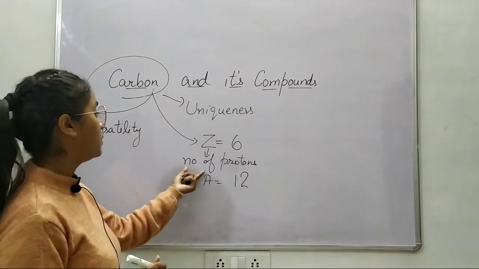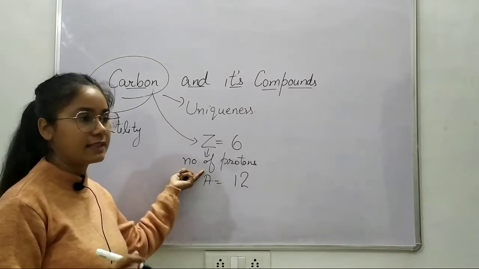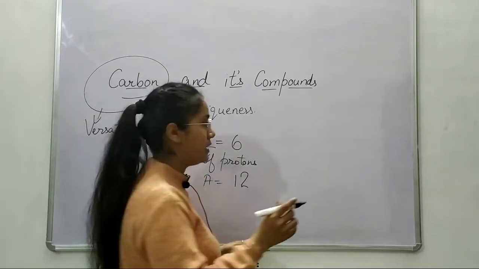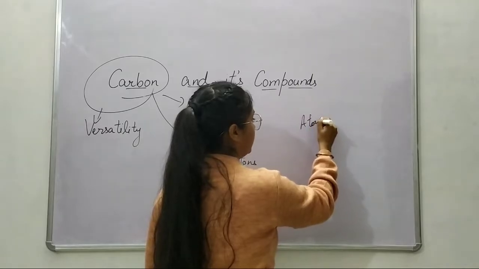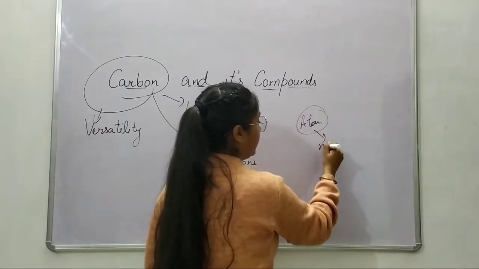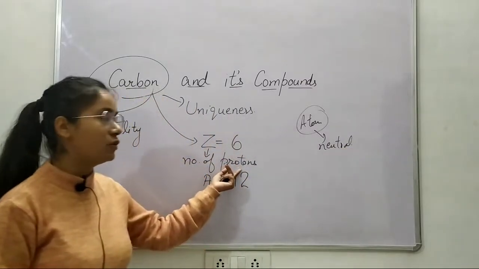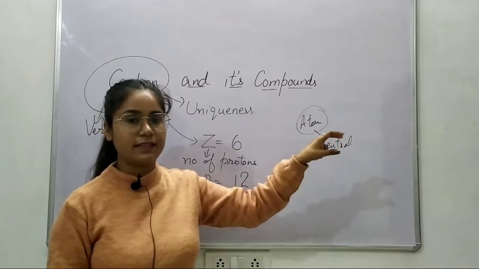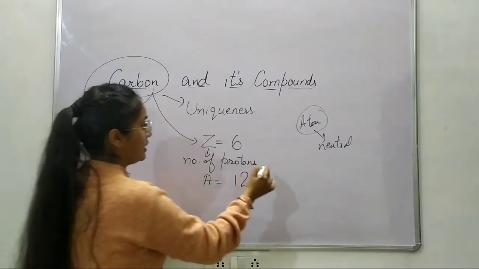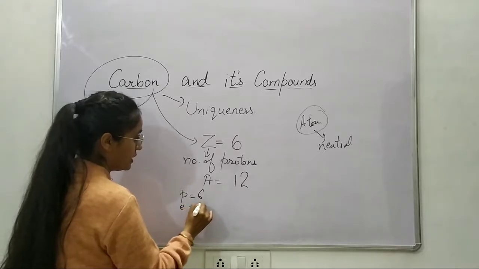Now if the number of protons present in carbon is 6, and you all know that an atom is electrically neutral, right? If the number of protons present in an atom is 6, that means the number of electrons present in that atom is also 6. So I can say the protons are 6, electrons are 6.